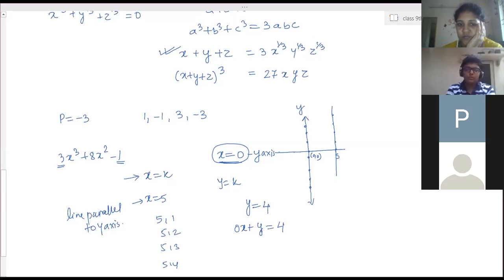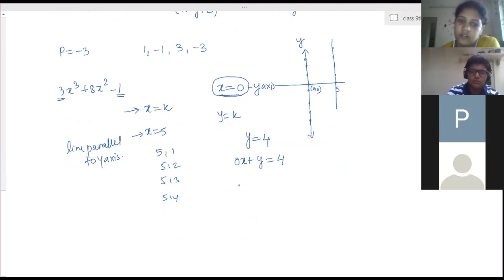Yes, ma'am. So in this case, x can be any number you take. Whatever the value of x, the value of y is 4. Take x as 1, y is 4. Take x is equal to 2, y is equal to 4. X is equal to minus 2, y equals 4.